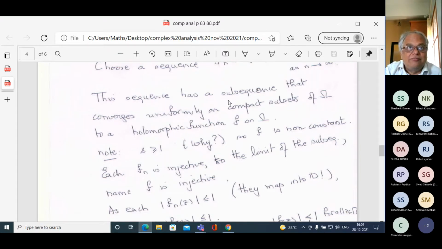Therefore, I can apply Montel's theorem, two parts of Montel's theorem. So the sequence has a subsequence that converges uniformly on compact subsets of omega to a holomorphic function f on omega. Each of the elements in that subsequence are in script F. All the elements in script F are injective and they map 0 to 0.